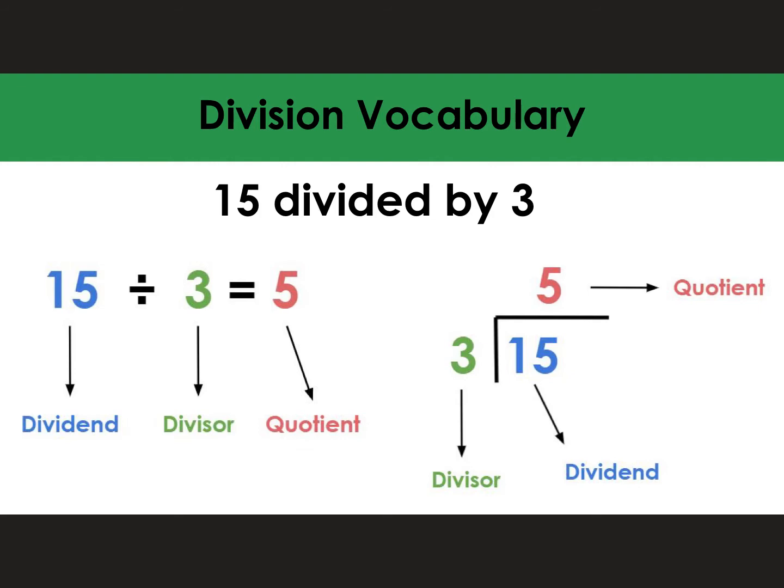If we were going to put this into the standard algorithm, we would have 15, the dividend, underneath the division bracket. 3 would be the divisor, that's going to be out front, and then our answer, or the quotient, would be on top.